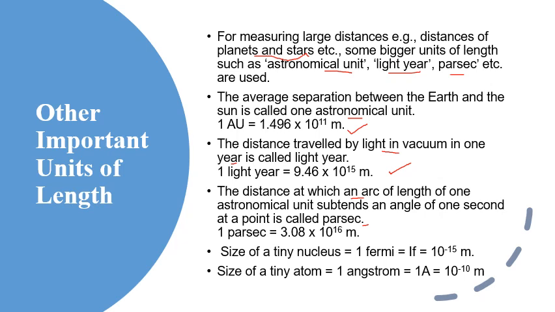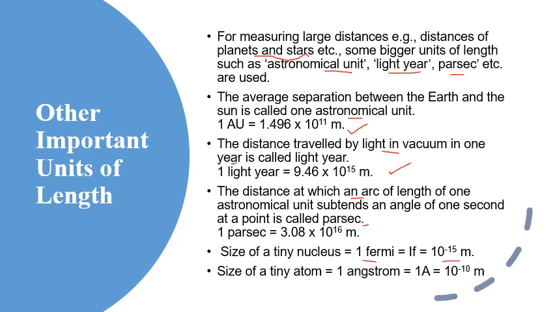So we discussed the large units of length. We have bigger units of length called astronomical unit, light year, parsec. And similarly, for tiny measuring units, we have Fermi and angstrom. Size of a tiny nucleus is equal to 1 Fermi. 1 Fermi is equal to 10 to the power minus 15 meters.